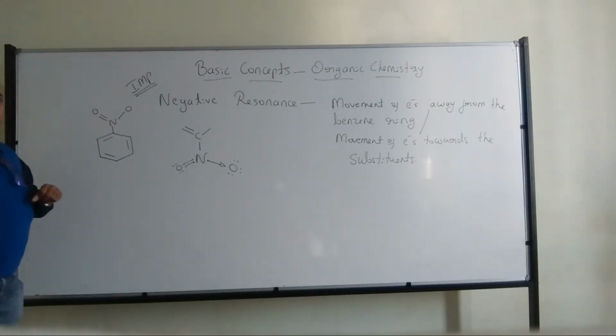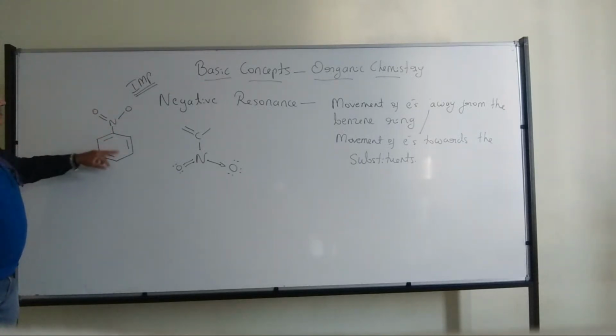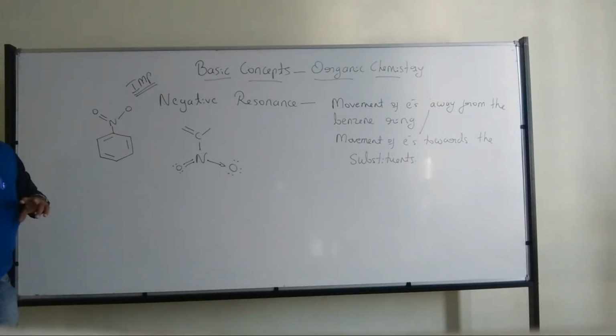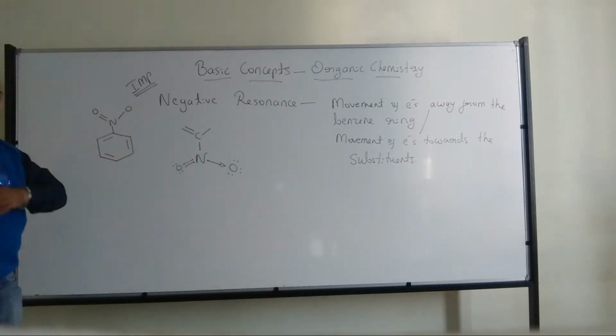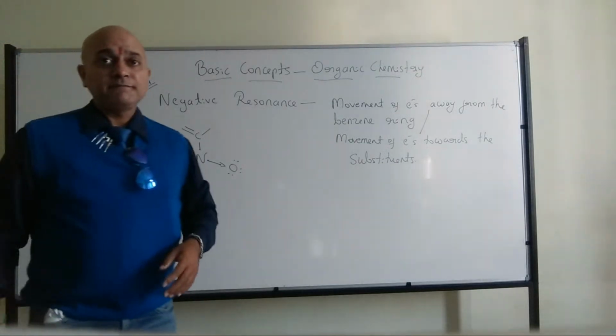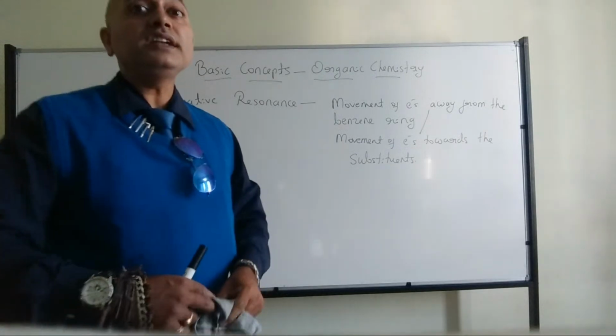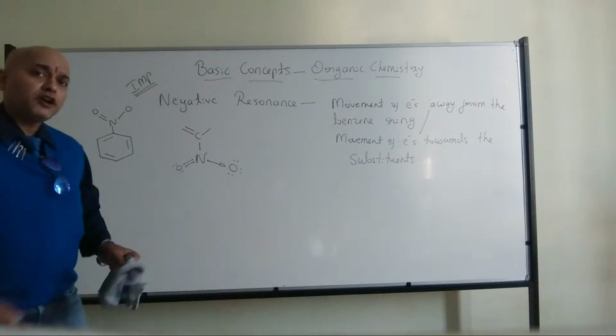So due to that, it will try to pull the electron from the benzene ring. It wants to pull the electron from the benzene ring, because this oxygen is torturing the nitrogen. First it will say, okay, we will make the double bond. Then it will say, no, no, no, I will take back the electrons. So therefore this nitrogen is in a confused state. So therefore, it will be having affinity towards the electrons. Fine? All of you got my point?